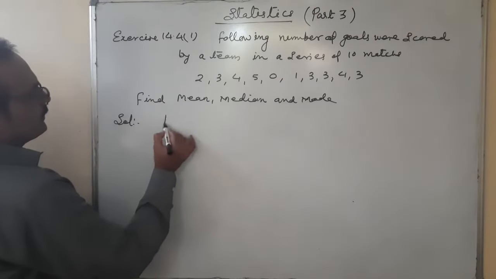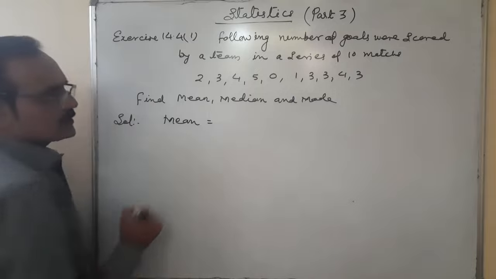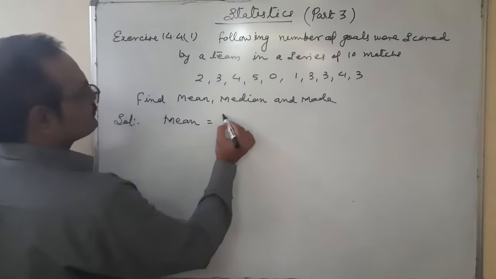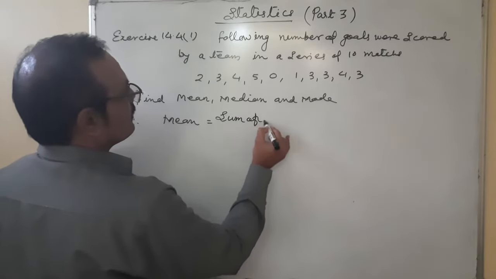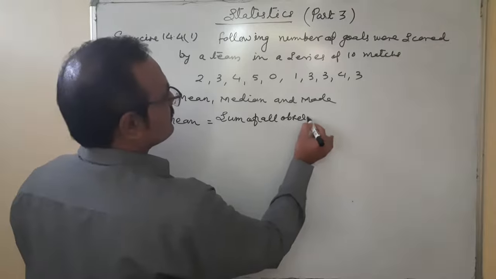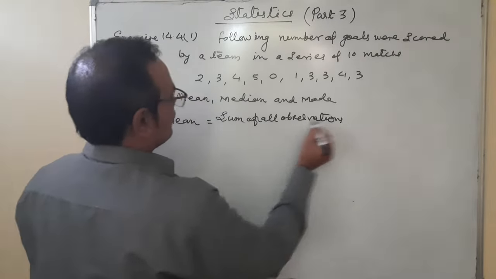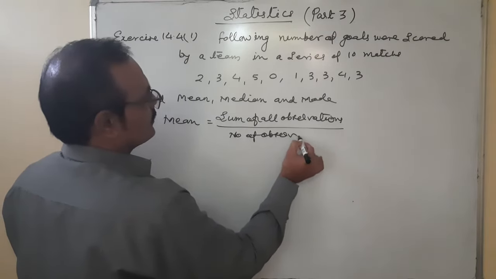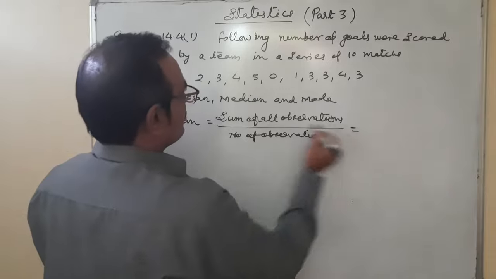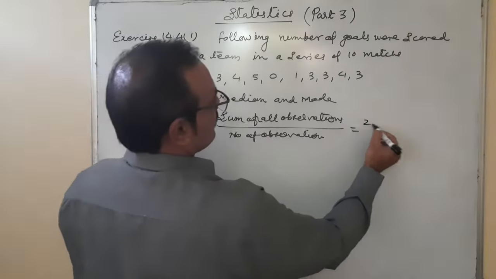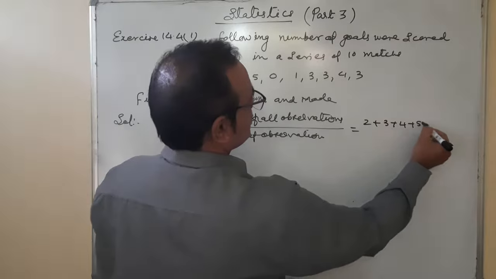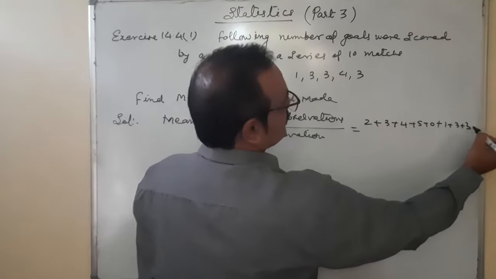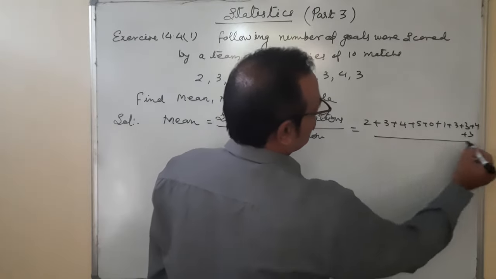Solution. Number 1, mean. What is the formula for mean? Sum of all observations upon number of observations. Sum of all observations, you are going to add them: 2 plus 3 plus 4 plus 5 plus 0 plus 1 plus 3 plus 3 plus 4 plus 3, upon total 10.